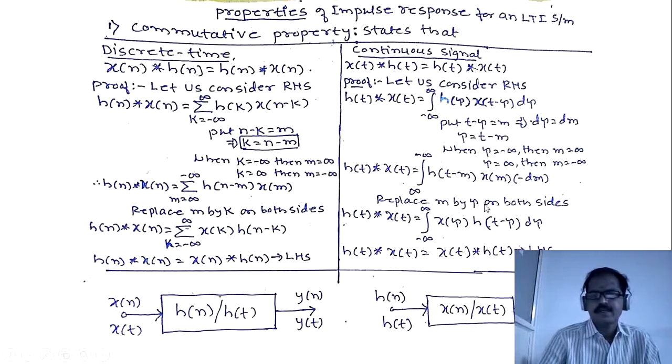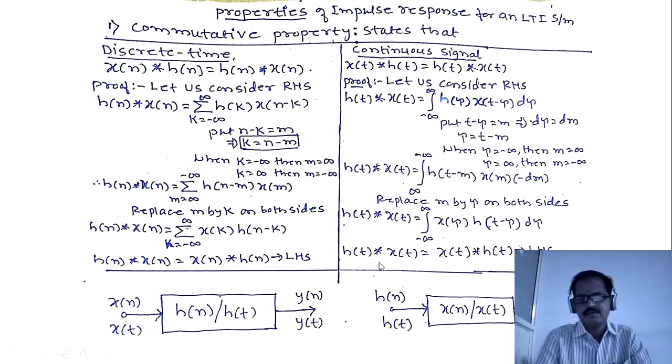Replace m by tau on both sides and interchange the limits. When I interchange the limits, minus infinity to plus infinity, under the integral the whole term will be multiplied by minus. Therefore minus into minus is plus. In the integration, when you are interchanging the limits, the term under the integration is multiplied by minus. And I am replacing m by tau. x of m I write as x of tau, h of t minus m we write as h of t minus tau. Here dm becomes d tau, because we are replacing m by tau. The minus from interchanging the limits will become a plus.